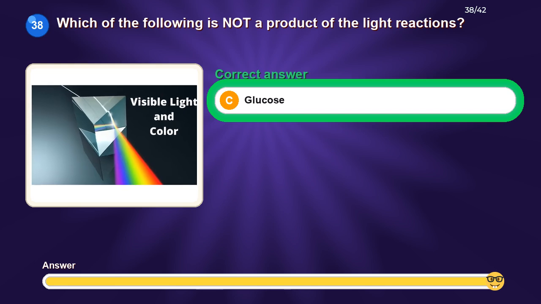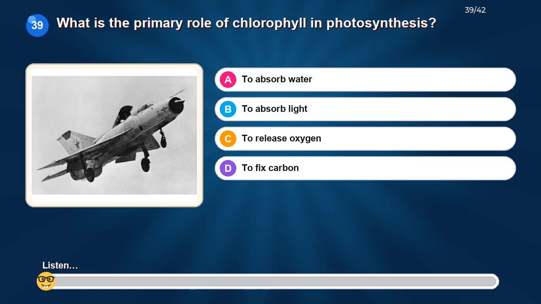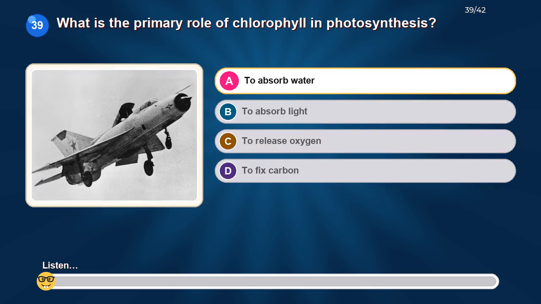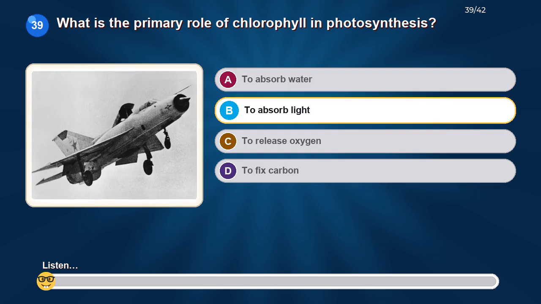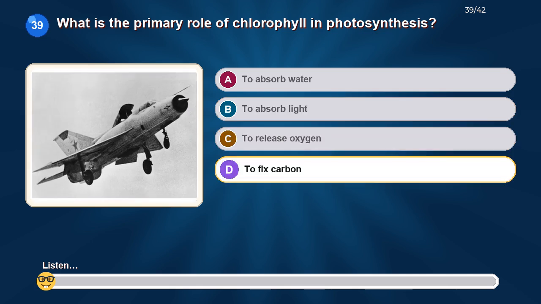The correct answer is glucose. What is the primary role of chlorophyll in photosynthesis? Option A, to absorb water. Option B, to absorb light. Option C, to release oxygen. Option D, to fix carbon.